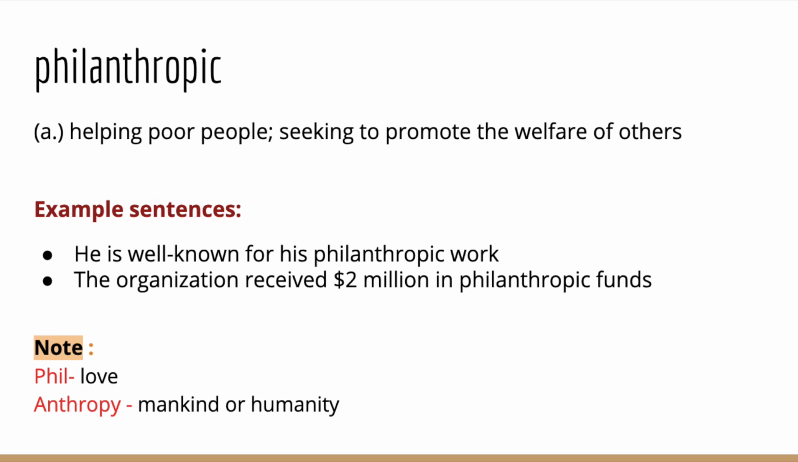Philanthropic consists of phil, P-H-I-L, and anthropic, A-N-T-H-R-O-P-I-C. And in English roots, the phil, P-H-I-L, actually means love. And anthropic is from anthropos, and that is mankind or humanity. So you put these two words together, it is love humanity and love mankind.